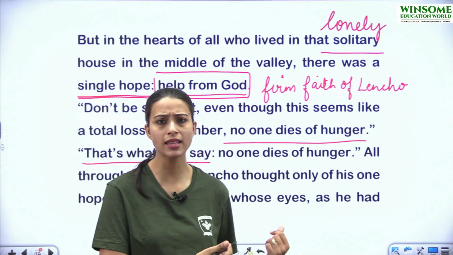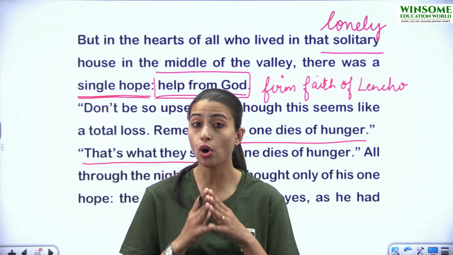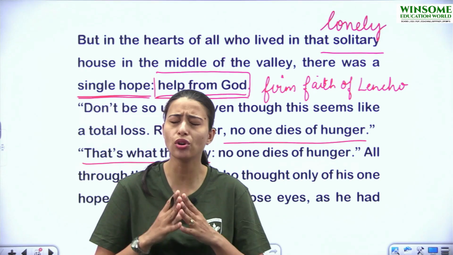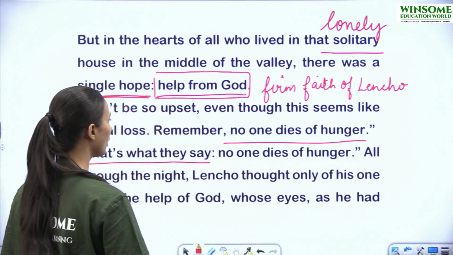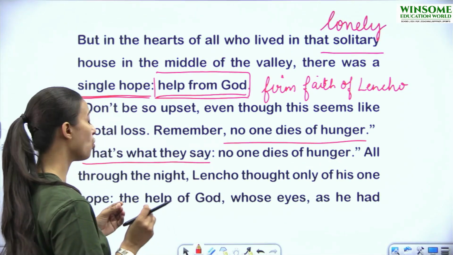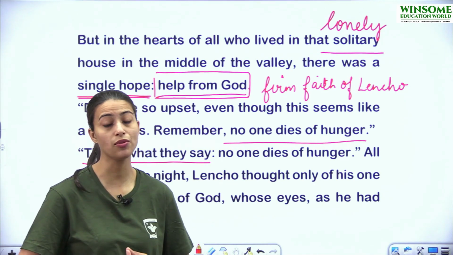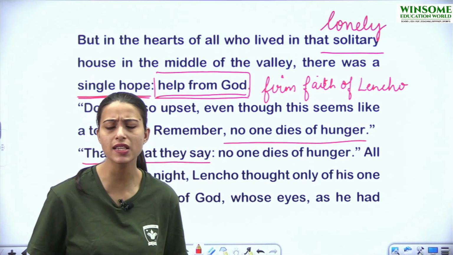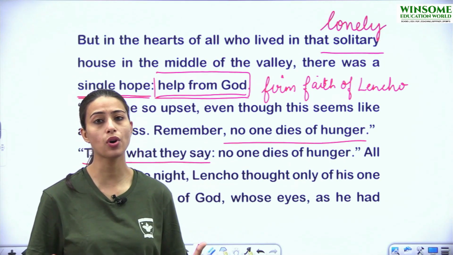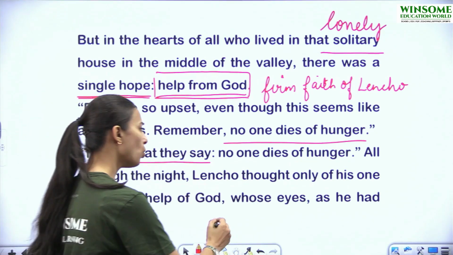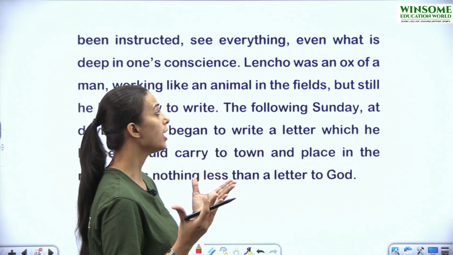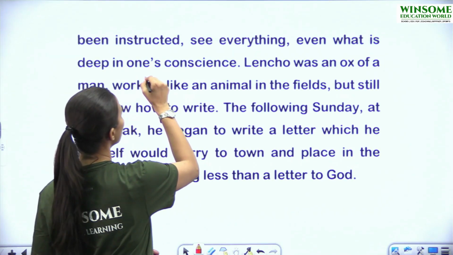Why are they saying this? Again, they are showing that God helps everyone. Okay? God makes sure that no one dies of hunger. All through the night, Lencho thought only of his one hope. Means throughout the night, he was not able to sleep. He was feeling very restless, and he was thinking of only one help, one hope, and that was from God, whose eyes, as he had been instructed, see everything, even what is deep in one's conscience.